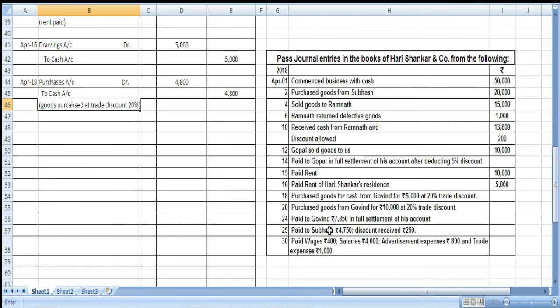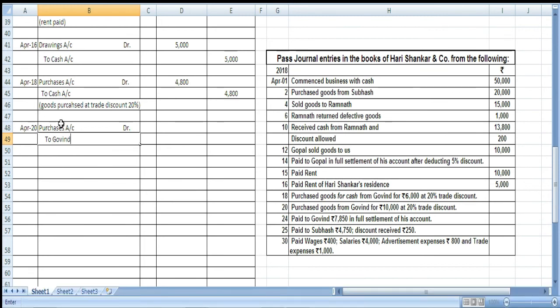Okay. The next we have here is April 20. Purchase goods from Govind for 10,000 at 20% trade discount. Here there is no word written as cash. So, we will assume that goods were purchased on credit. So, again we will write here to purchases account, and we are going to debit this, and then we are going to write here to Govind, because now we are purchasing from Govind on credit.